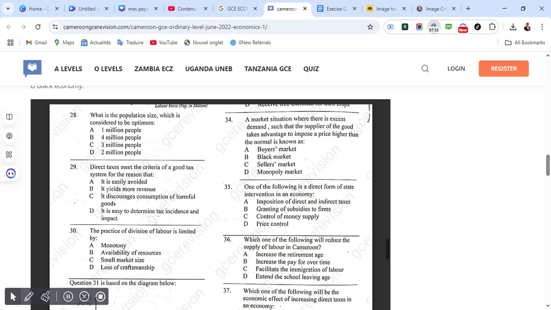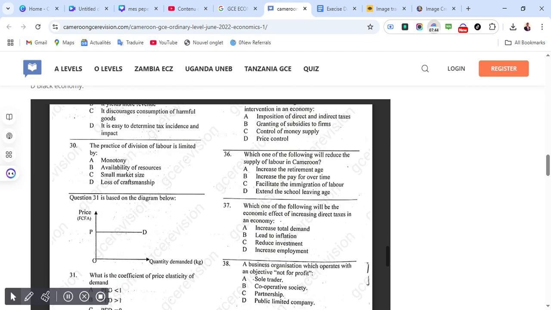One of the following is a direct form of state intervention in an economy. Correct answer for 35 is D, price control. Which one of the following will reduce the supply of labor in Cameroon? Correct answer for 36 is D, which is extend the school leaving age.